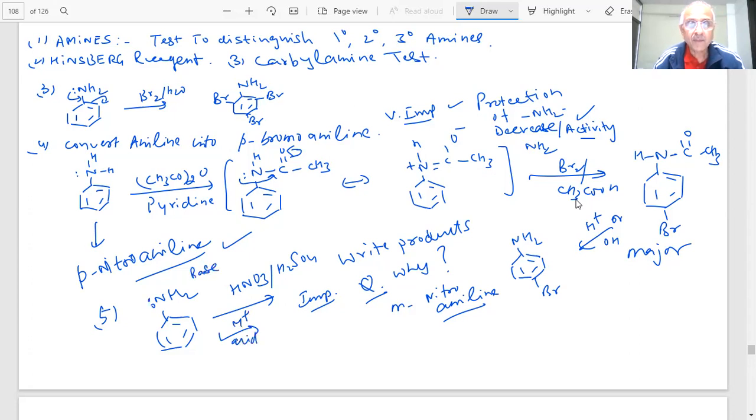So what will happen then? NH3 plus. So what is this called? Anilinium ion. Now this group is electron withdrawing because there is a positive charge on the nitrogen. Therefore, what will be the result of that? It will be meta-directing.